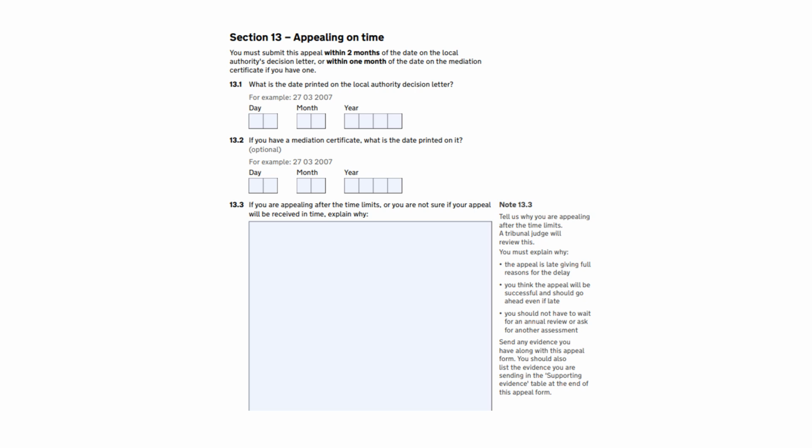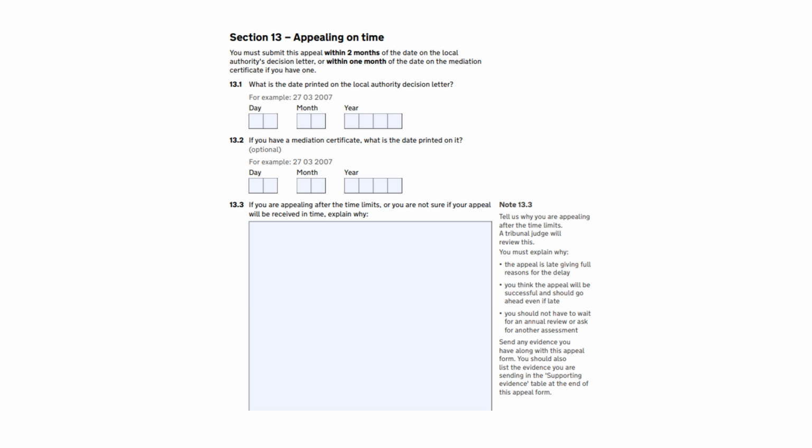If you don't give your reasons, your papers will be sent back to you and the appeal will not go forward. In the same way, if you don't have a mediation certificate but need one, you must say in the box why you have not been able to get one. If you don't give an explanation, the papers will be returned to you without being registered or seen by a judge.